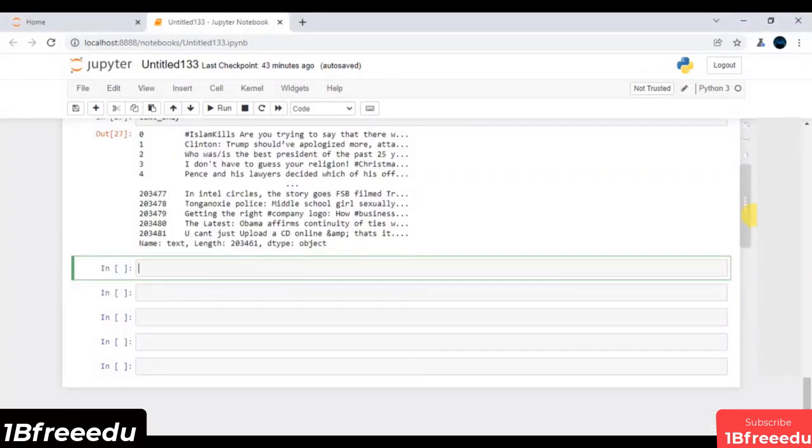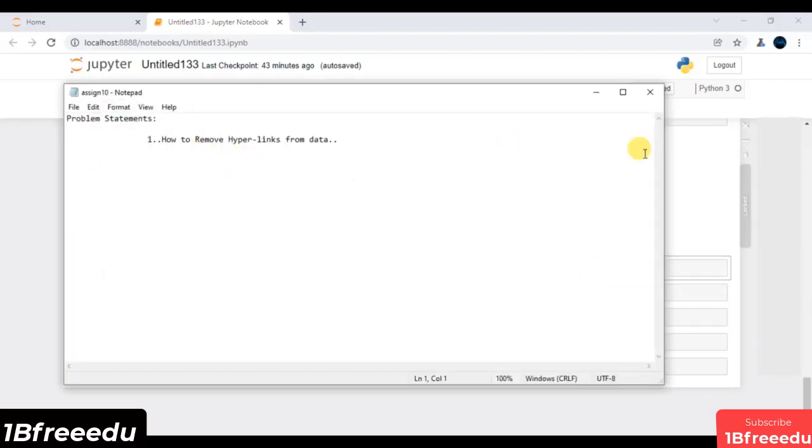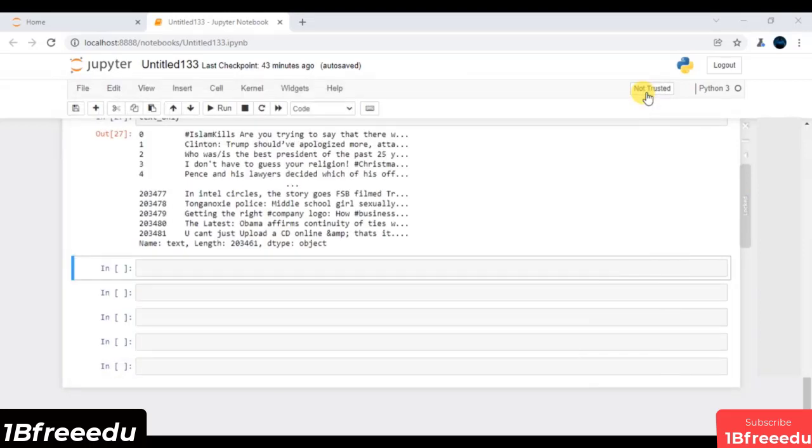Hey folks, in the previous session, we have basically removed all the retweet mentions from data. So in this session, our cool assignment is all about, hey, anyhow, you have to remove the hyperlinks from the data that you have. This is typically your problem statement that you have to deal with.